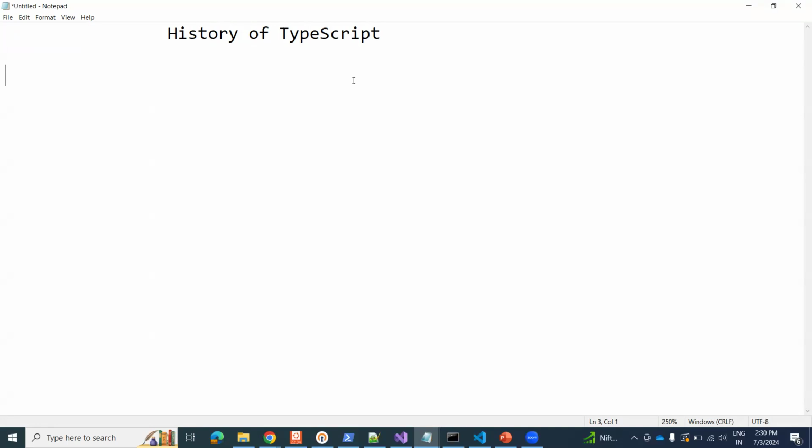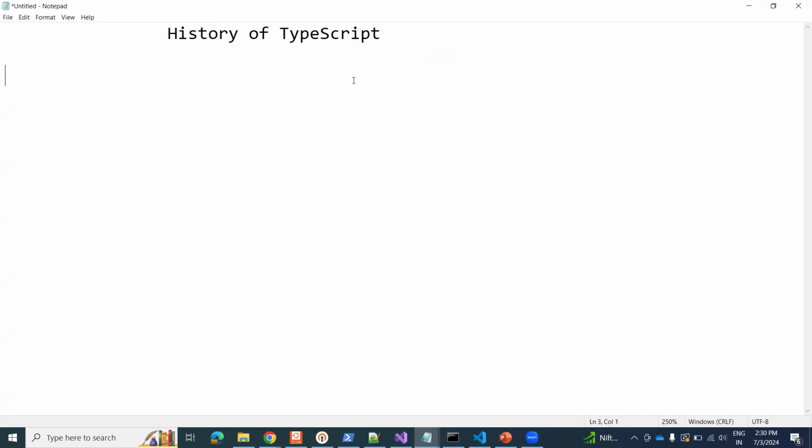The first version of TypeScript was released on 1st October 2012, and it is 0.8. Thereafter, it grew with different versions like 1.0, 1.1, like that, and it has now become the 5.5 series. It is maintained by Microsoft under the Apache 2 license. The latest version of TypeScript is 5.5, which was released to the public on 20th June 2024.